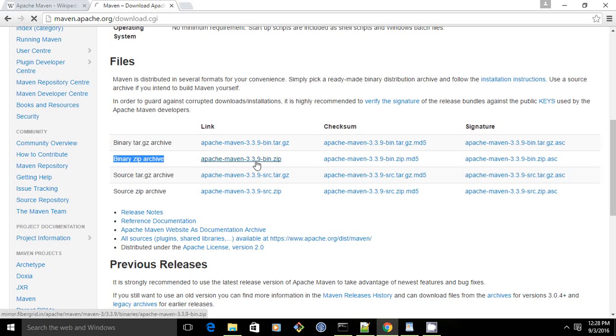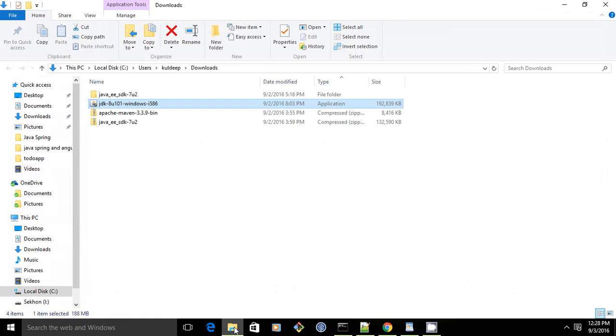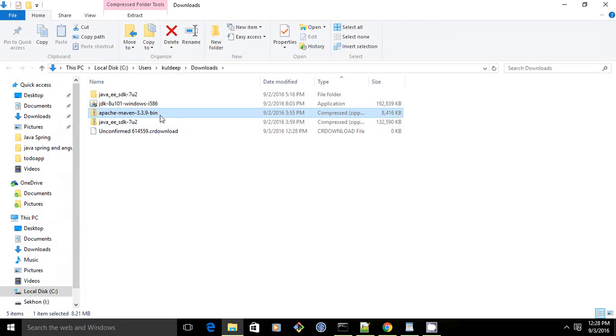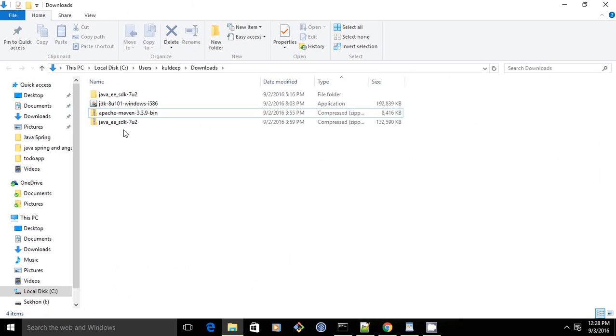So click on download. I have already downloaded this Apache Maven 3.3.9 bin, so I am going to cancel this.